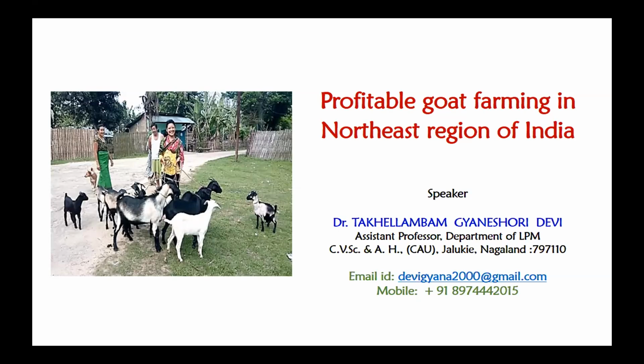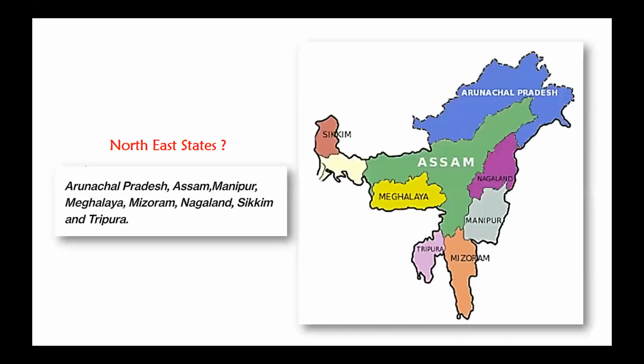Introduction about the Northeast states. In the Northeast, we have altogether 8 states: Arunachal Pradesh, Assam, Manipur, Meghalaya, Mizoram, Nagaland, and Tripura. And we consider Sikkim as our brother: 7 sisters and 1 brother.